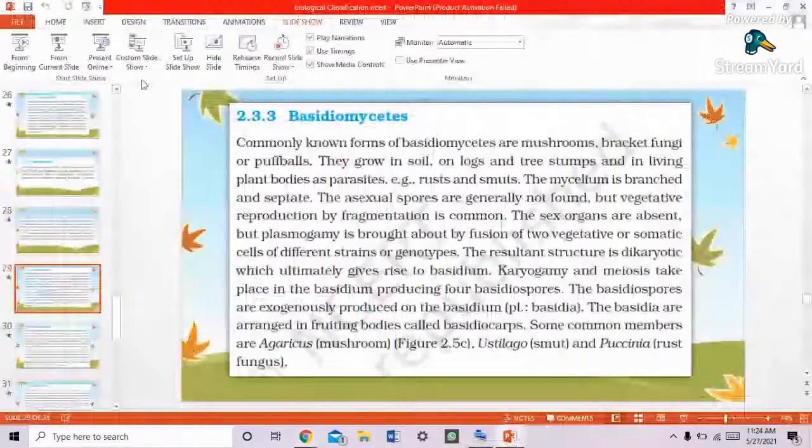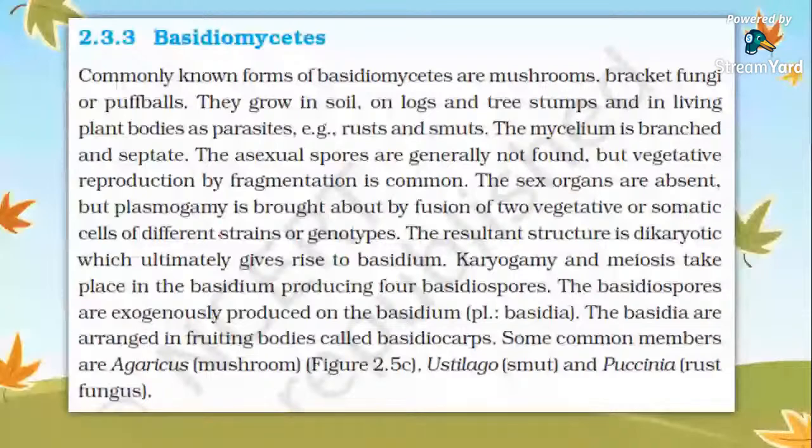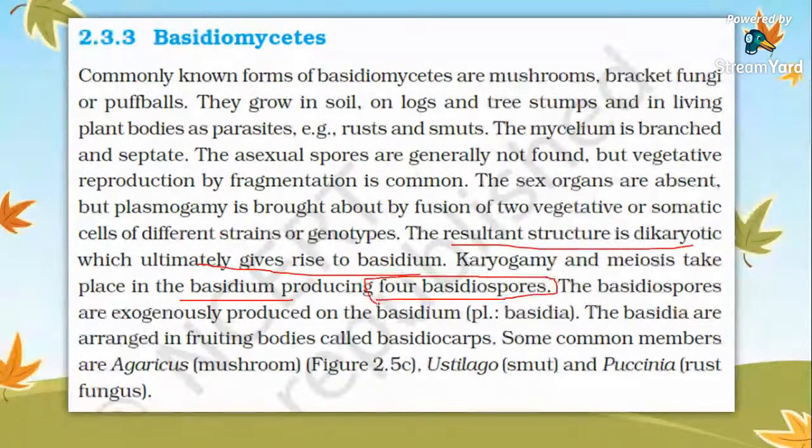So, we have stopped, that is in case of strains or genotypes. The resultant structure is a dikaryotic that is to ultimately give rise to basidium. Karyogamy and meiosis takes place in basidium producing four basidiospores. Another important point: four basidiospores are produced.